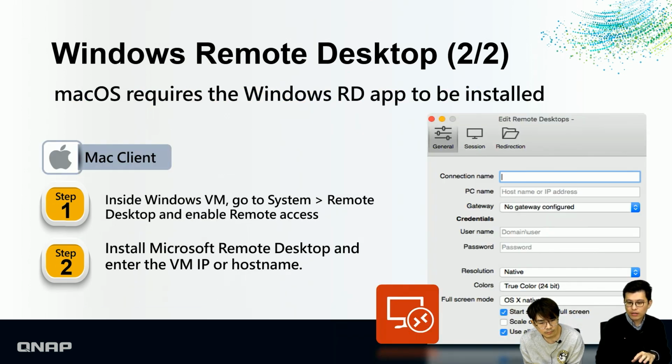And if you are a Mac client, you may have to install the Windows RDP app from the App Store. And then the configuration will be the same. You still go to the Windows VM, enable the remote access, and then launch the Microsoft Remote Desktop, just like on the right side. For the connection name, you can specify whatever name you want to use, and also the IP address of the Windows VM, and then the credential is the username and password of your Windows VM. After that, you can use Windows Remote Desktop to access your Windows VM.